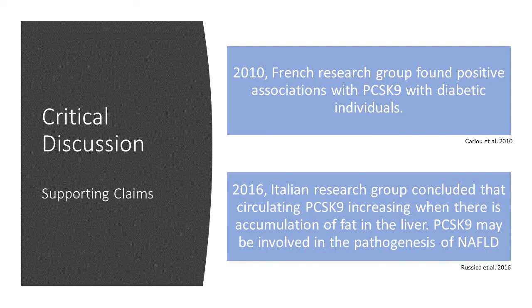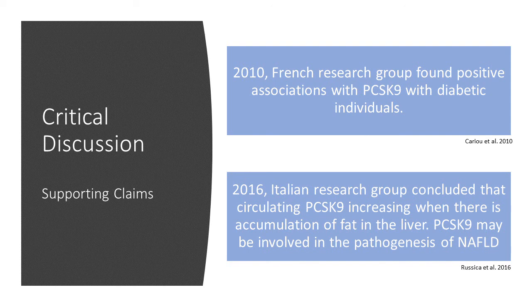liver disease. In 2010, an article written by a French research group led by Bertin Carrigal found a positive association between PCSK9 and gamma-glutamyl transferase in diabetic patients. They found that since PCSK9's regulatory function is to act on the LDL receptor in the liver, and when the metabolism of fats and carbohydrates is altered in diabetic conditions, PCSK9 plasma concentration increases.